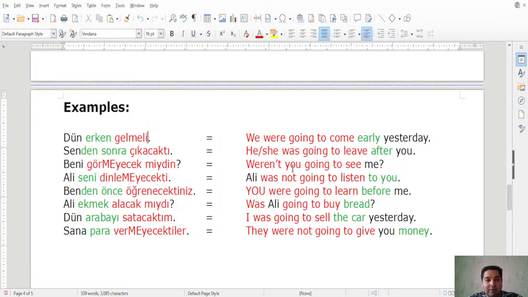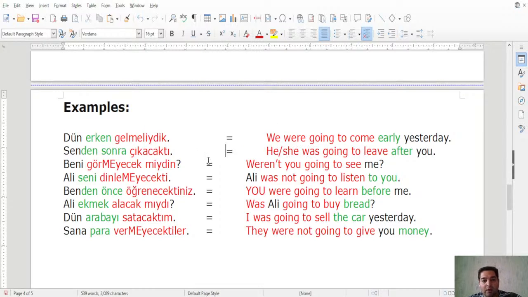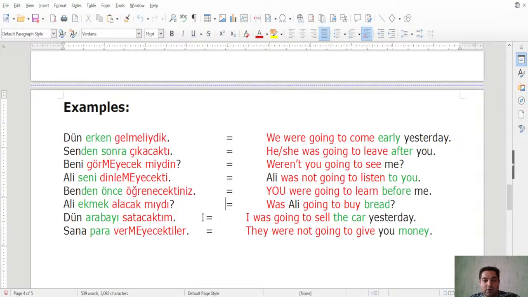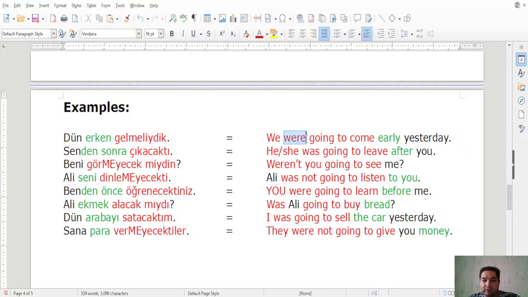Gelmeliydik. Gelmeli, malı meli becomes meli, right? Then idik is us, we, and of course we add the letter y in between. This is a fusion letter y here. Gelmeliydik. So dün erken gelmeliydik, which means basically what? We had to come early yesterday. So dün erken gelmeliydik becomes we had to come early yesterday.